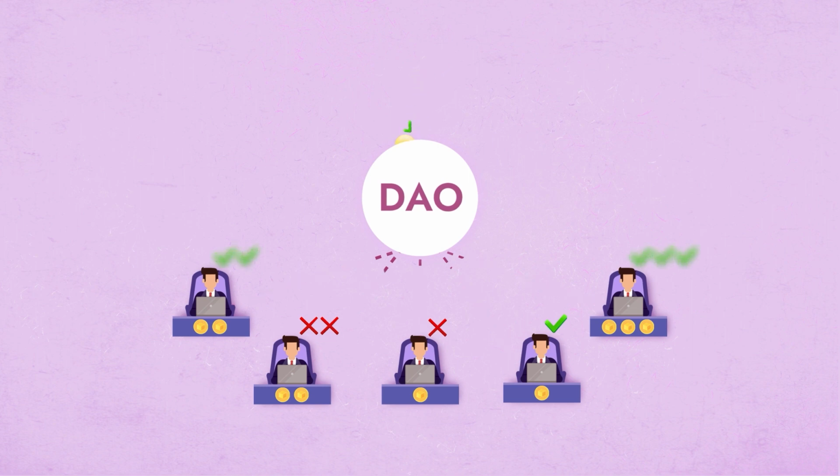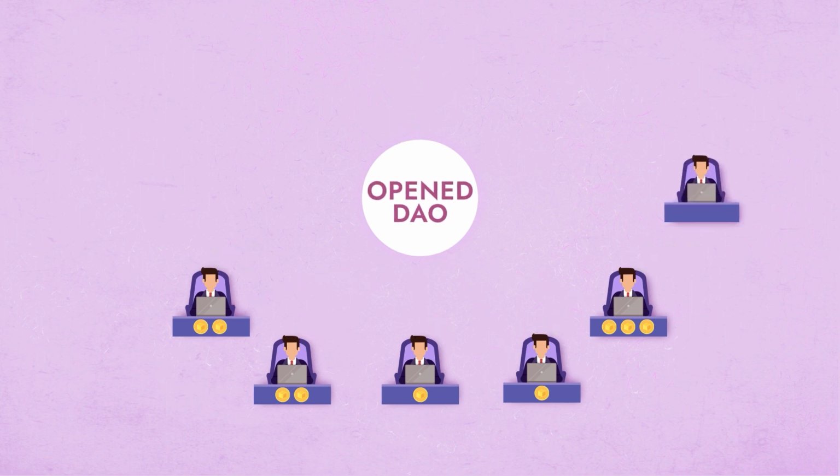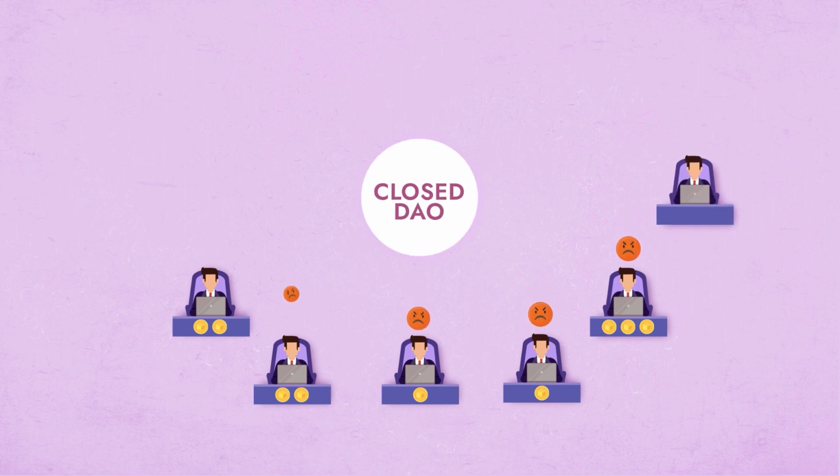A DAO can either be open or closed to new participants. In the former case, native tokens are freely distributed and can be bought and sold by any users. This closely resembles stocks traded on exchanges, allowing any investor to become a co-owner of the company. In the case of closed DAOs, membership is not open to everyone, but only to candidates who have undergone verification, earned the right to join, and sometimes paid an entry fee.